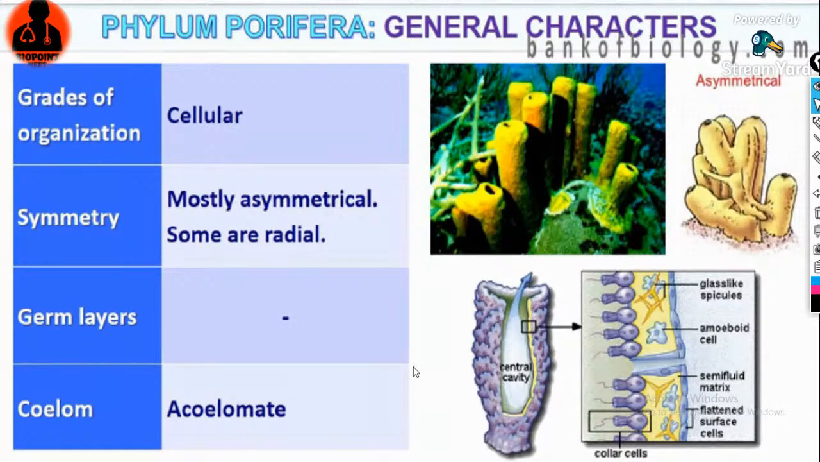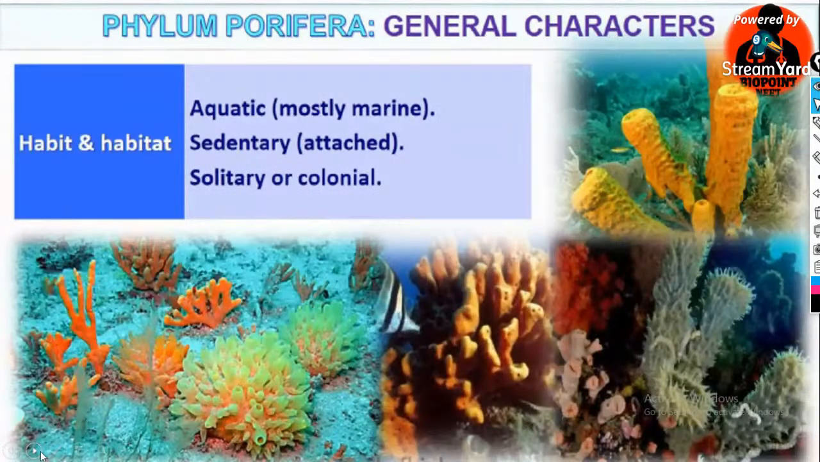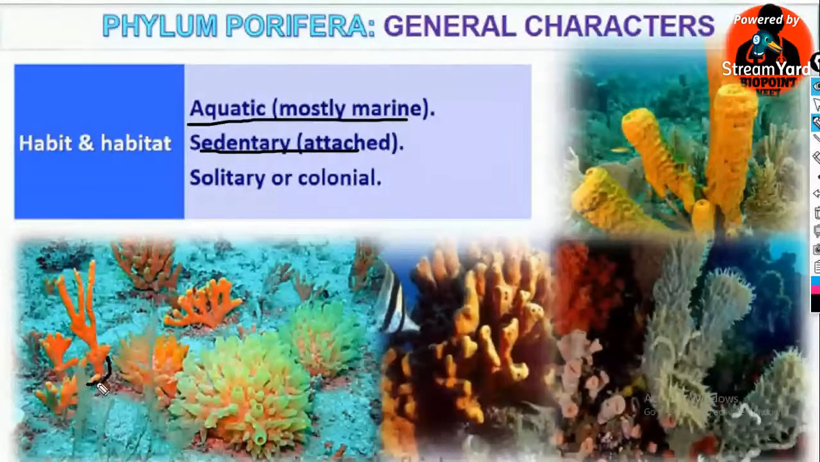Can we move on? The next slide. Okay, fine. The habit and habitat. In case of the sponges, it is mostly marine. These sponges are mostly marine, sedentary, that is, attached to the ground. In these sponges, the base is attached, and some are solitary or colonial. So all these sponges are aquatic, mostly marine, and some of these sponges are freshwater.